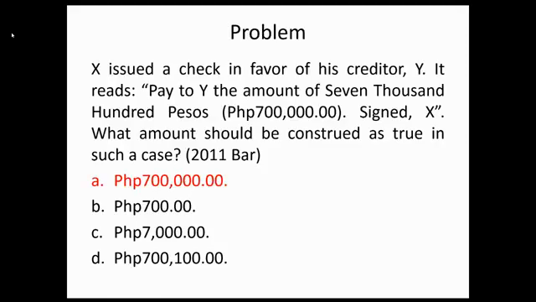Example: X issued a check in favor of his creditor, Y. It reads, "Pay to Y the amount of 7,100 pesos," tapos 700,000 in figures, signed X. What amount should be construed as true in such a case? Answer is A. Kasi ang reason dito, yung amount expressed in words ay ambiguous, kaya pwede kang mag-refer sa figures. Pero tandaan nyo, pag clear yung amount expressed in words, mag-prevail ang words than the figures.